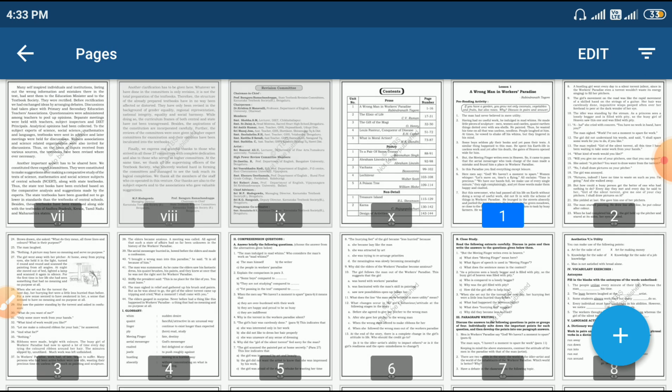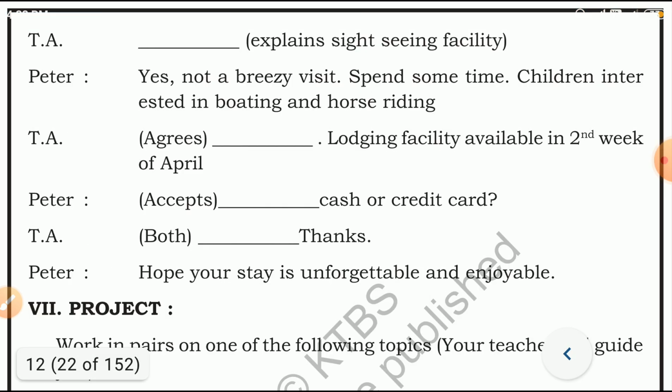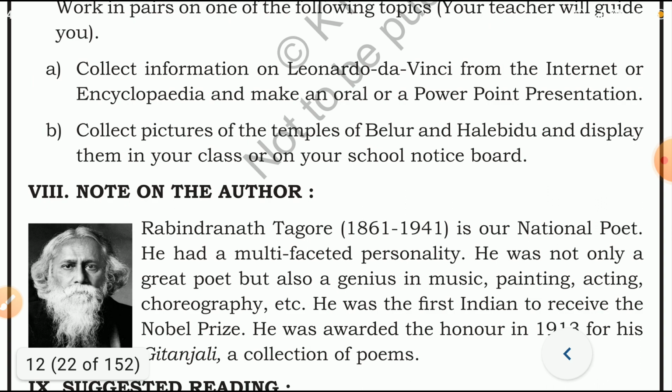We have to move to page number 12. Here we have a note on the author.